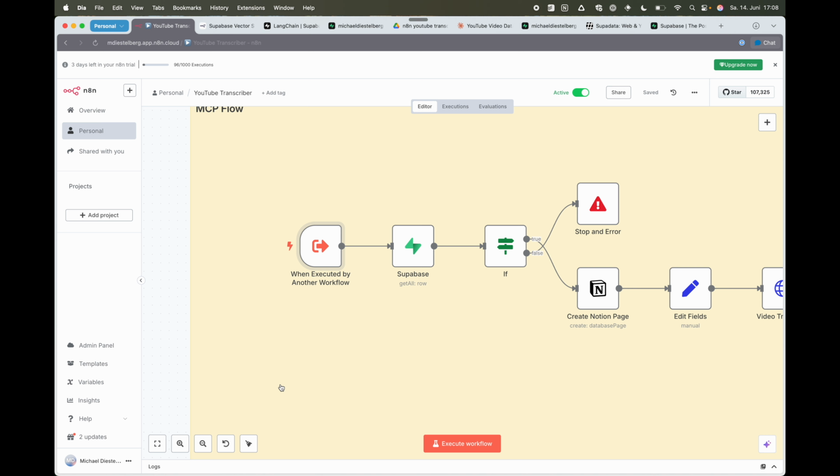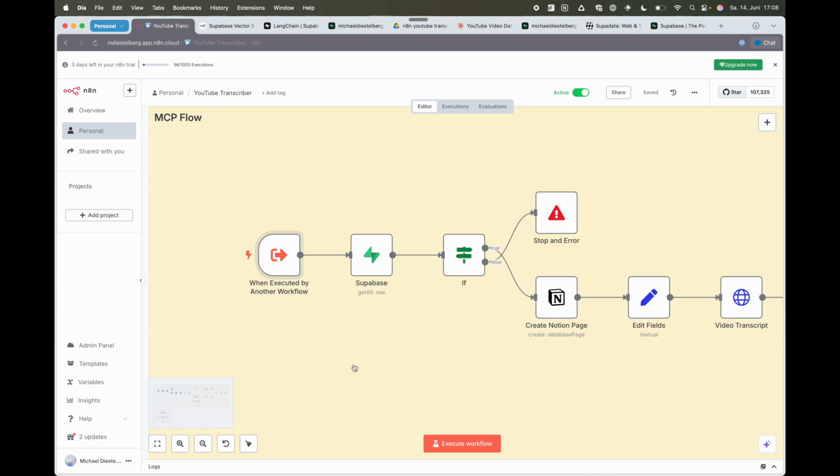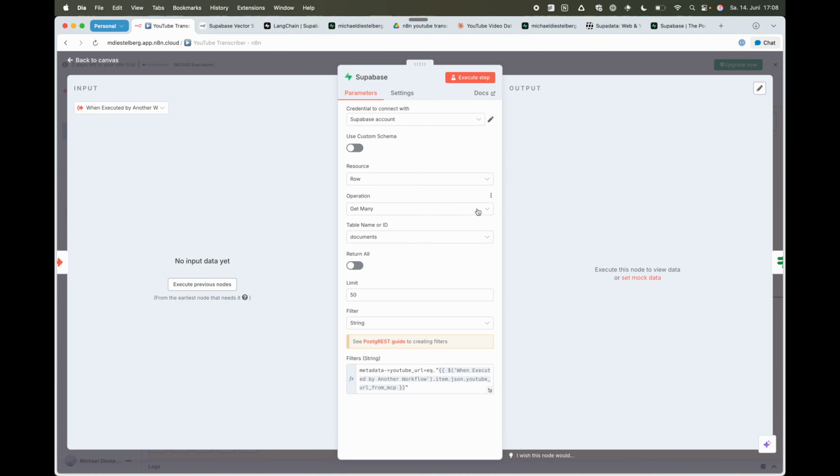The first thing that I'm doing in the transcription workflow is checking if the video that is supposed to be transcribed already exists in my vector store. So I have a Supabase node in here where I'm getting all the rows from the documents table, limited to 50, and filtered to the metadata where the YouTube URL equals the one that was just provided by the MCP. That is the expression that you need in order to check it.